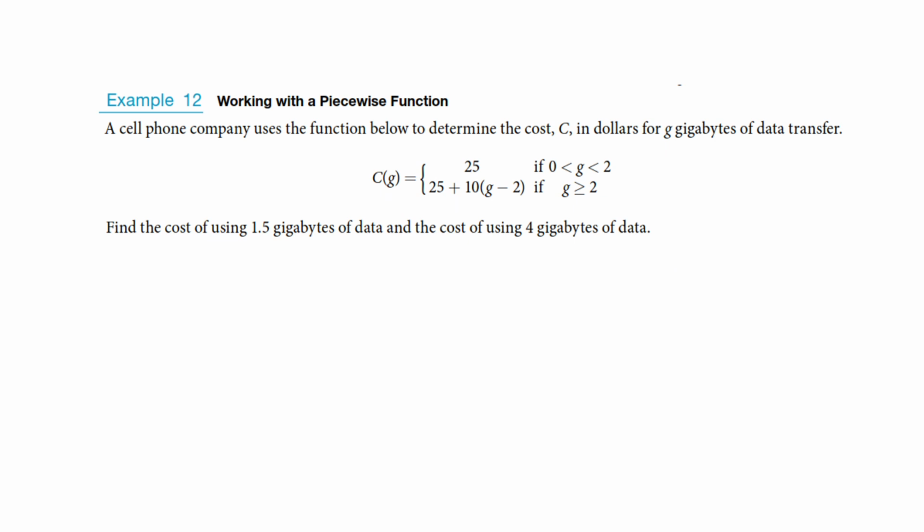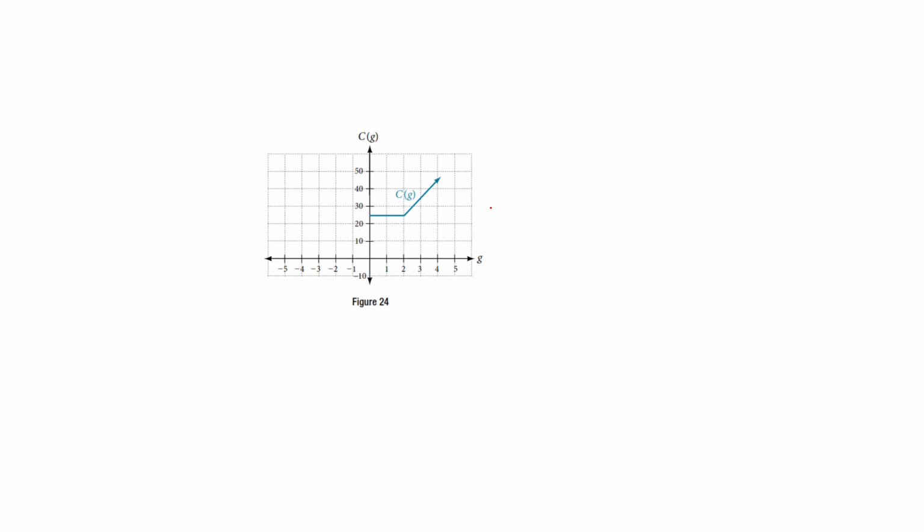So hold on, let me see what we got here. Okay, now the way I would graph this is, so we have a piecewise function. It's doing different things over different domains. So between 0 and 2, I have a constant function. When I'm greater than or equal to 2, I'm going to have this linear function. It's a little complicated, but it's just going to be a line. So let me show you the picture. So I'd have this.